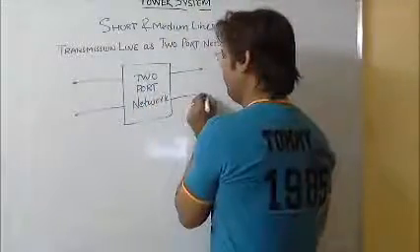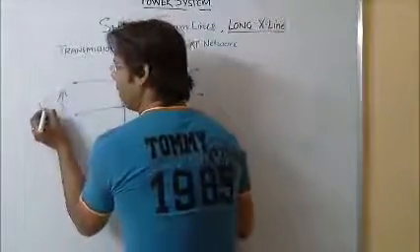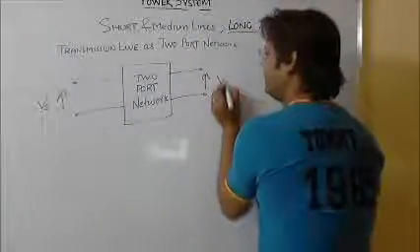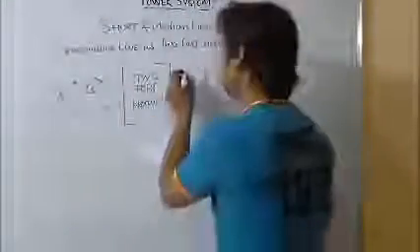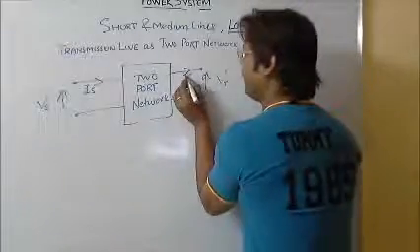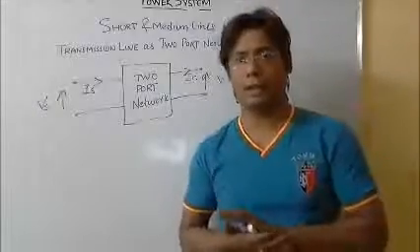The voltage over here is called the sending end voltage, and the voltage over here is called the receiving end voltage. The current which is entering is called the sending end current, and then the receiving end current IR. These are the four quantities in a transmission line.